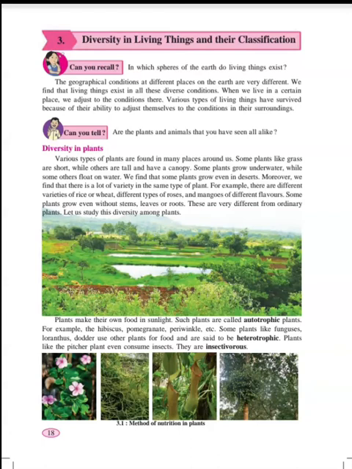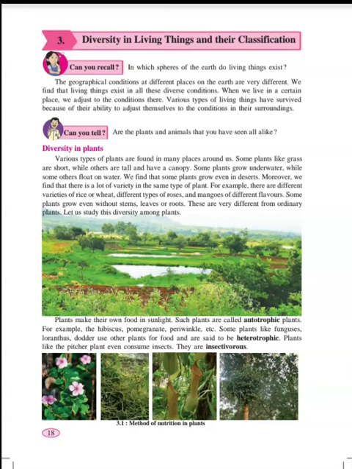Moreover, we find that there is a lot of variety in the same type of plants. For example, you have so many types of rice, you can get so many different types of wheat, potatoes, and so on. Some plants grow even without stem, leaves, or root. These are very different from ordinary plants.